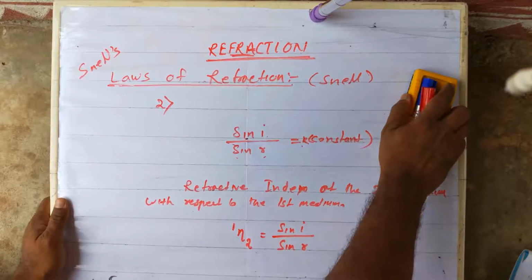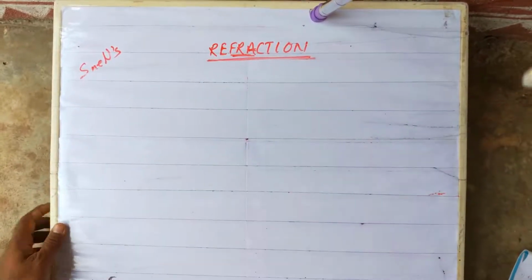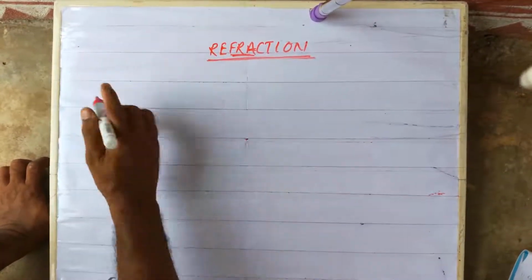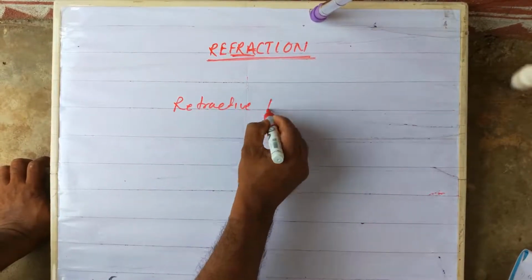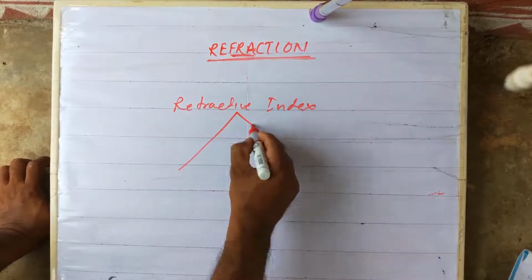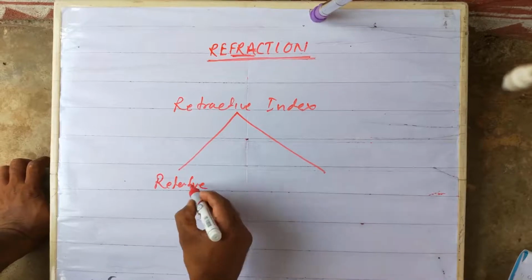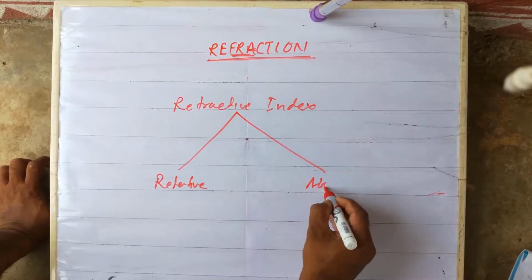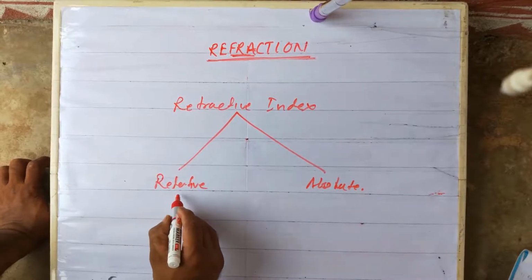Now let us focus a little on the refractive index. This can be divided into two parts: one is relative, second is absolute. What is relative refractive index?